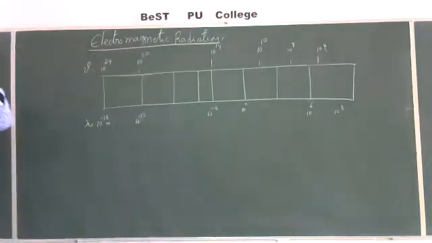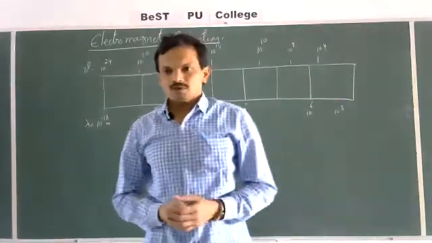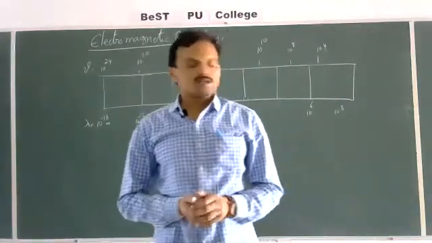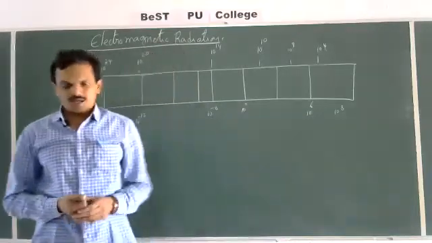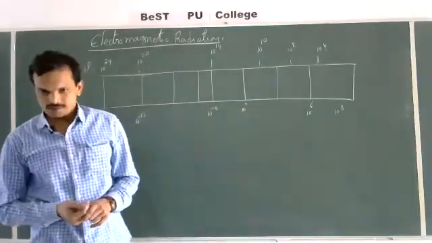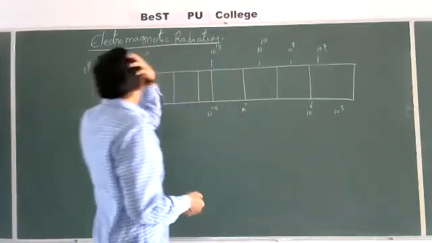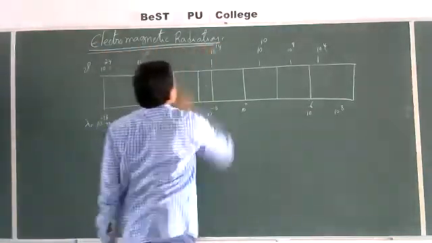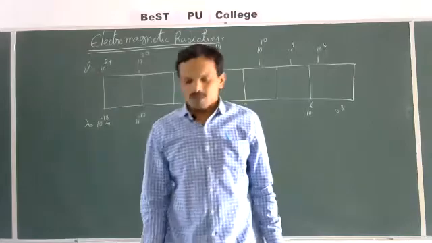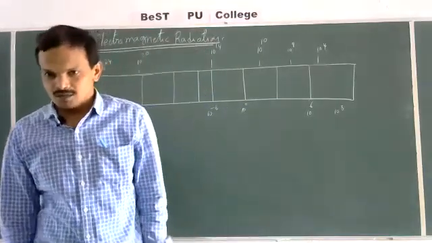See, in the previous classes, we discussed isotopes, isobars, isotones, isoelectronic species, and their general characteristic properties. Now, in today's class, we are going to discuss electromagnetic radiations. What is electromagnetic radiation? What is the nature of electromagnetic radiation?